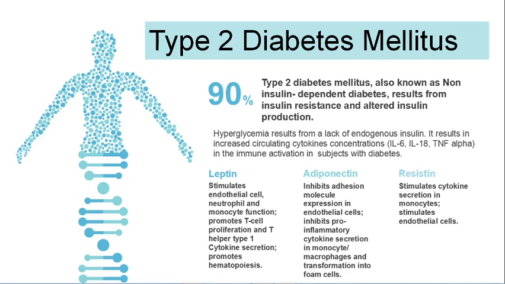What is type 2 diabetes mellitus? Type 2 diabetes mellitus is a metabolic disorder of carbohydrate, protein and lipid metabolism, and 90% of type 2 diabetes mellitus results from insulin resistance and altered insulin production. It is also called non-insulin dependent diabetes mellitus.